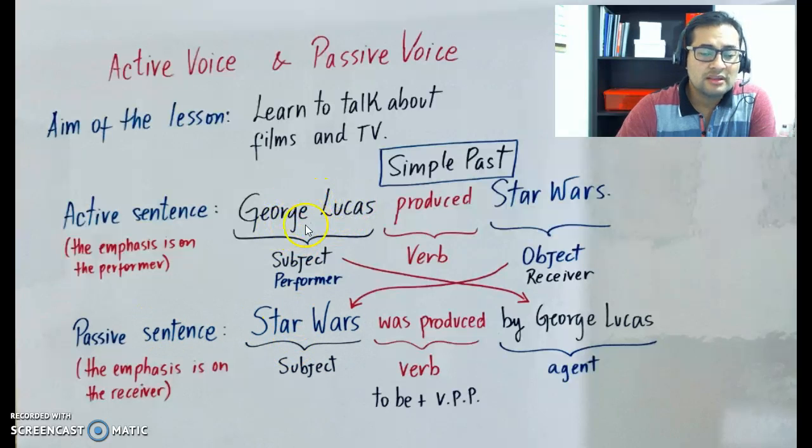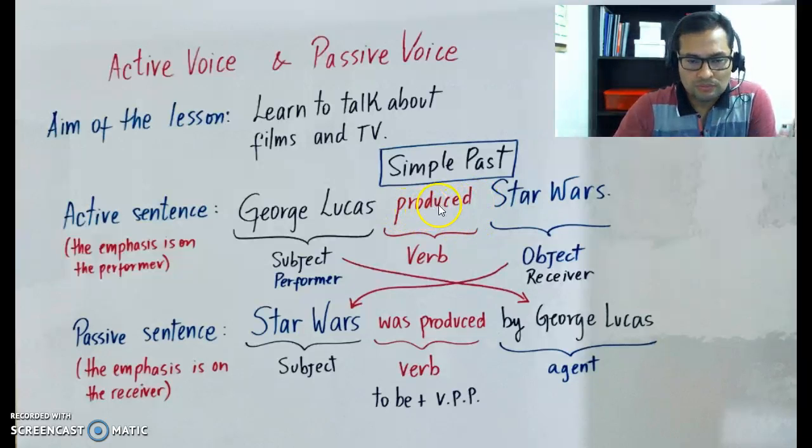George Lucas, that is the subject in the active sentence, becomes the agent in the passive sentence. Notice that the verb in the active sentence is produced. However, in passive sentence, this verb that is in simple past is going to change into a verb to be in past plus the verb in past participle.